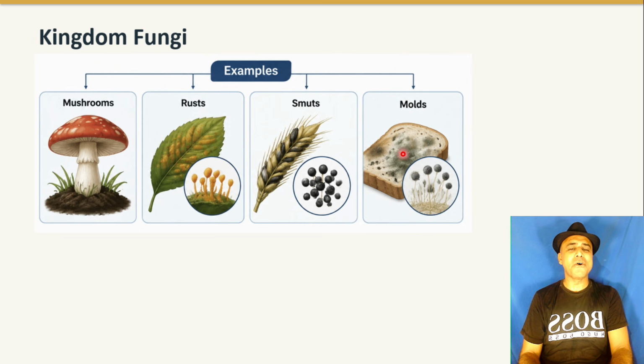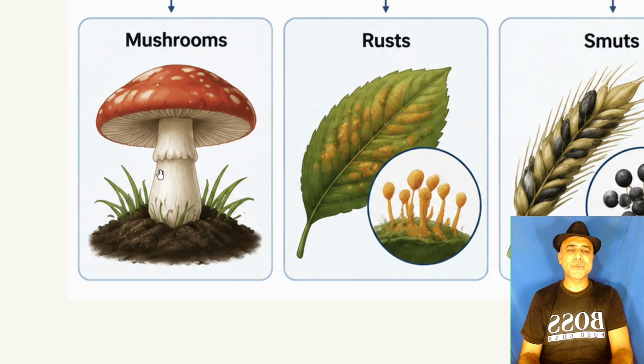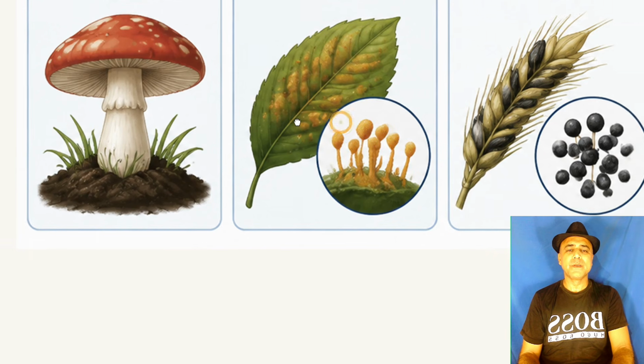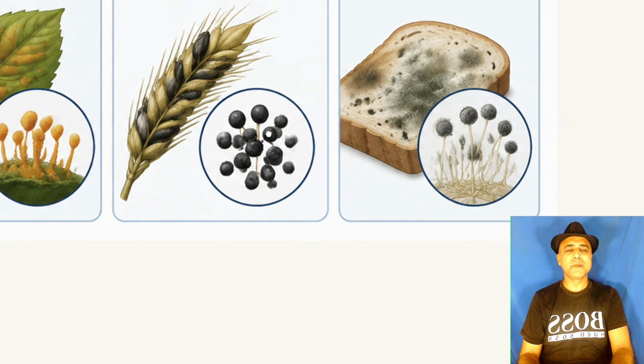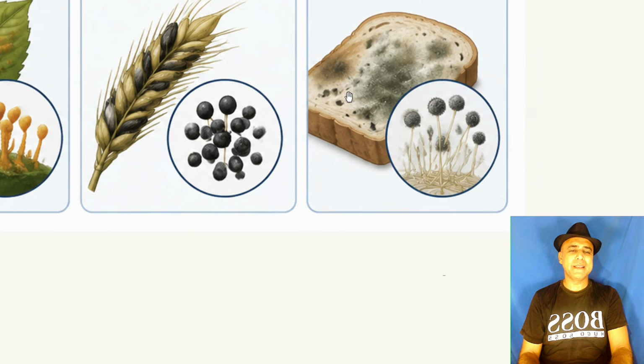And this is mold on bread, and you can see a magnified view of the mold.